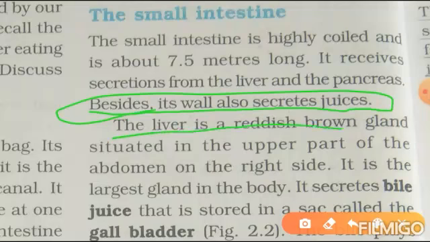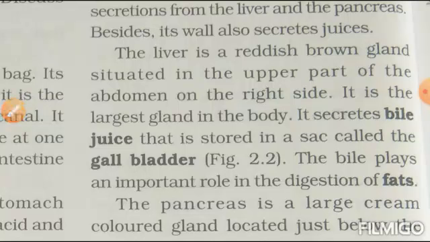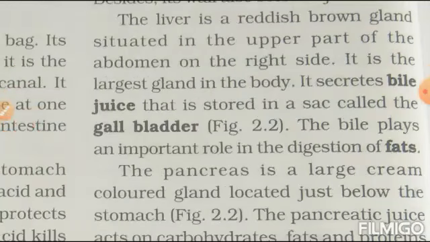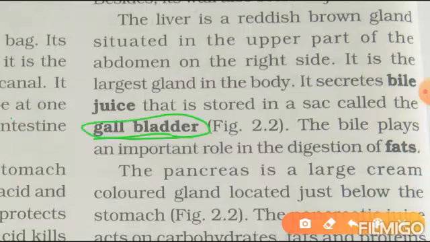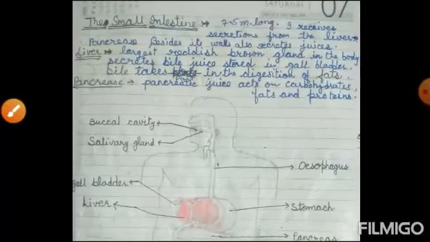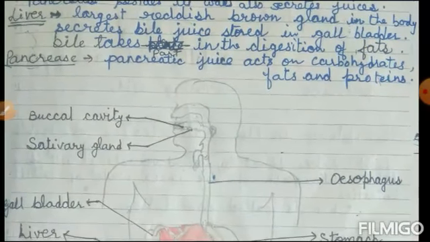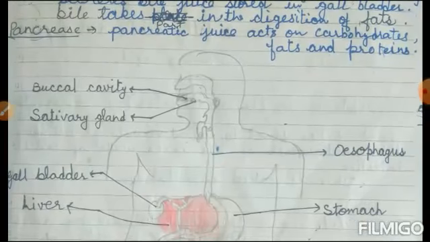The liver is a reddish brown gland situated in the upper part of the abdomen on the right side. The bile is stored in a sac called the gallbladder. The bile helps in digestion of fat. Now the pancreas. The pancreas secretes juices, which act on carbohydrates, fats, and proteins.